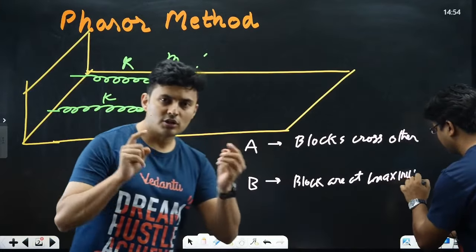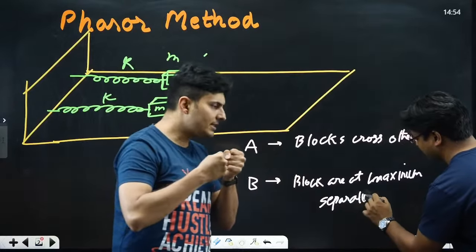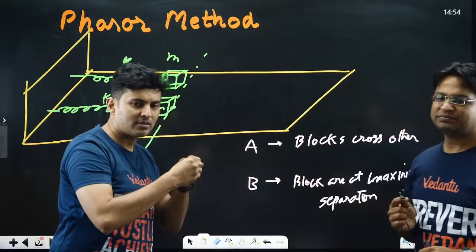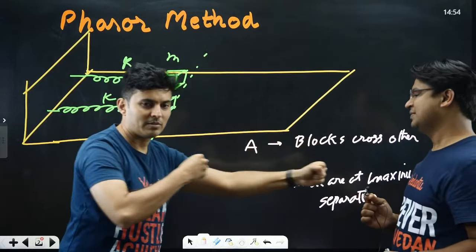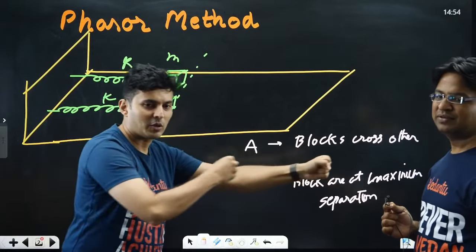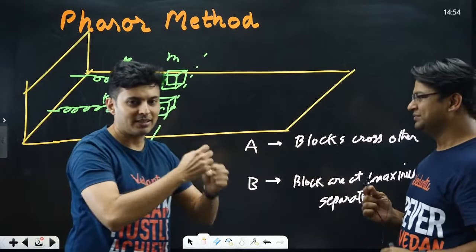So I hope you understood this concept that once you pull both these blocks, if you release them simultaneously, both of them would go like this. But if you release one and then you release the next, then it will go something like this. Just look at the movement of my hands. You can see sometimes they are crossing and sometimes the separation between the blocks is maximum. So that is what is going to happen.